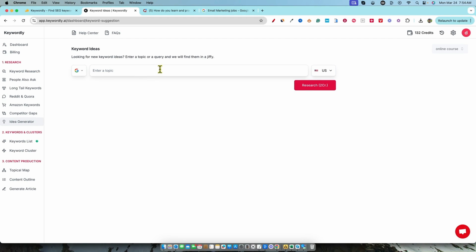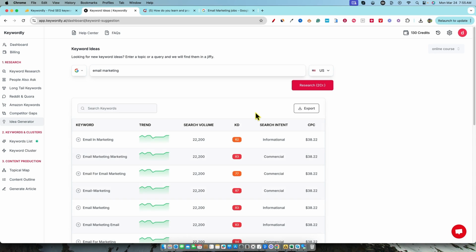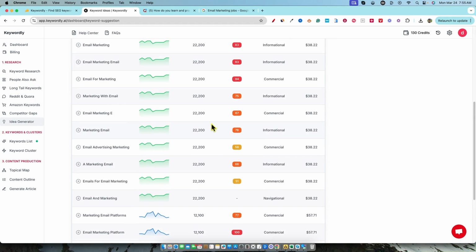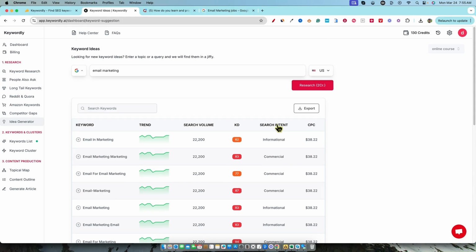Enter a topic or query, and we will find them in a jiffy. So Google and Bing, let's stick with Google and let's try again. I think sticking with the same thing to show you the different results from the different keyword tools is a good comparison. This one's going to actually give us the search intent, but I don't know why the Longtail keyword section that returned a bunch of keywords for us didn't. I don't think it gave us the search intent.